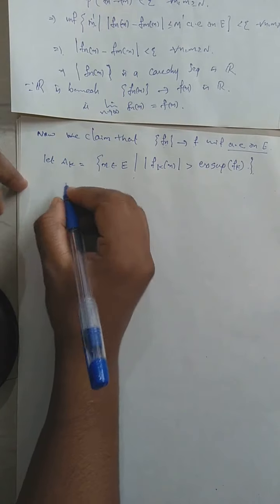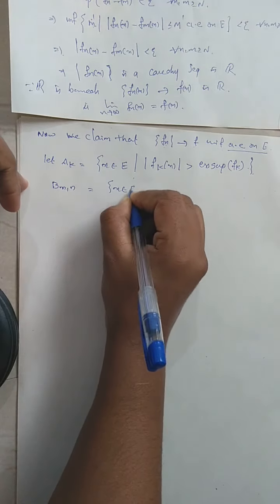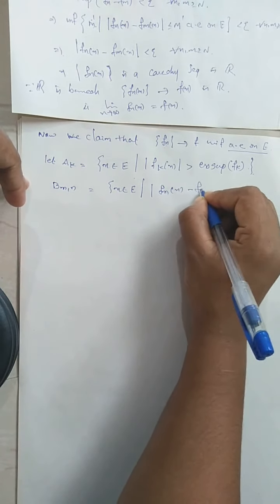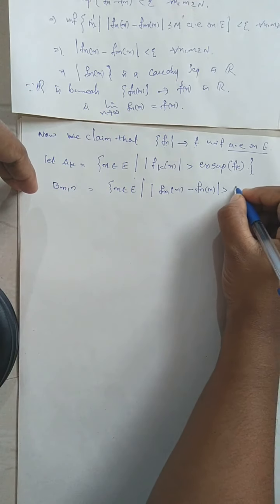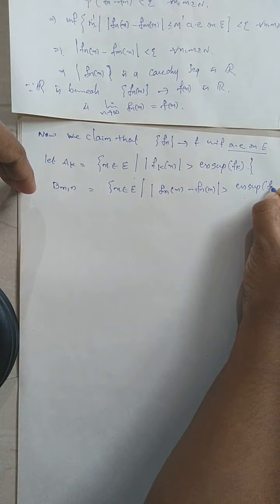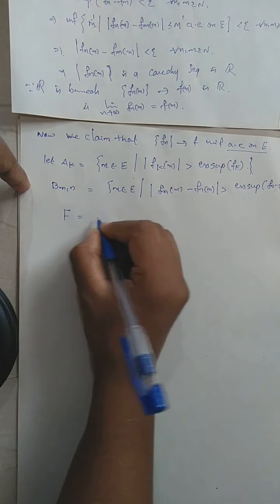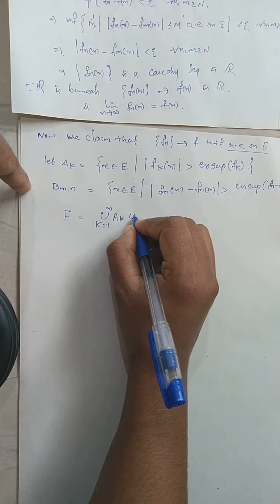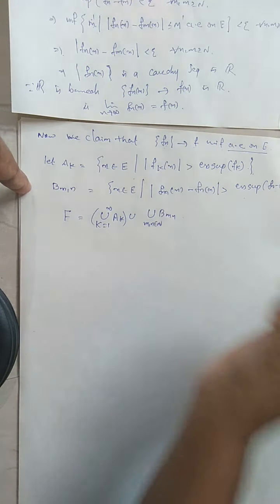And I define Bmn as the set of all x in E such that modulus of Fmx minus Fnx is greater than the essential supremum of Fn minus Fm. Then I define F equal to the union over k equal to 1 to infinity of Ak, union Bmn for m and n in natural numbers.